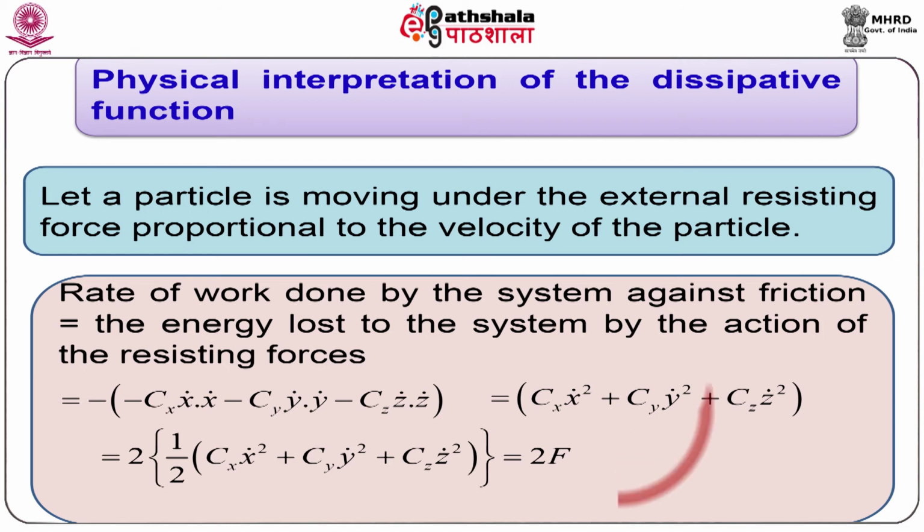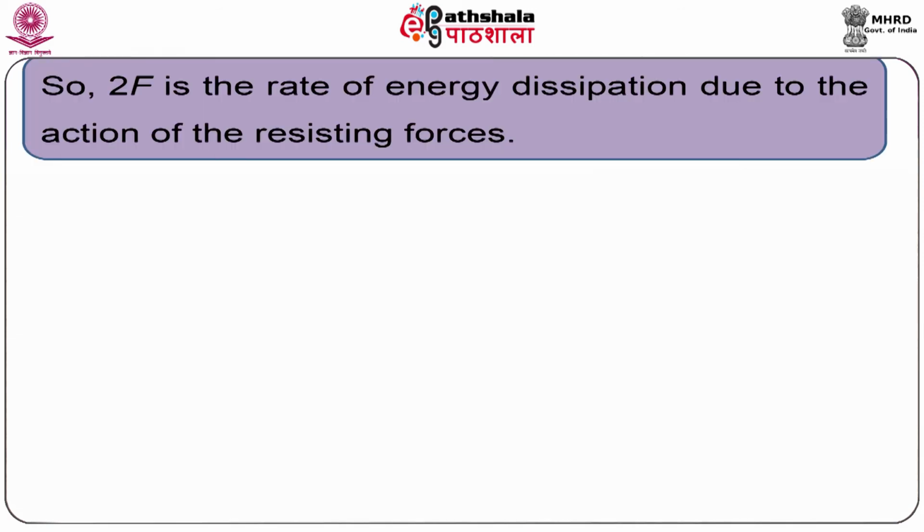Writing this equation in this form, we simply get 2 into capital F, where F is the dissipative function. Thus, we have 2F as the rate of energy dissipation due to the action of the resisting forces.